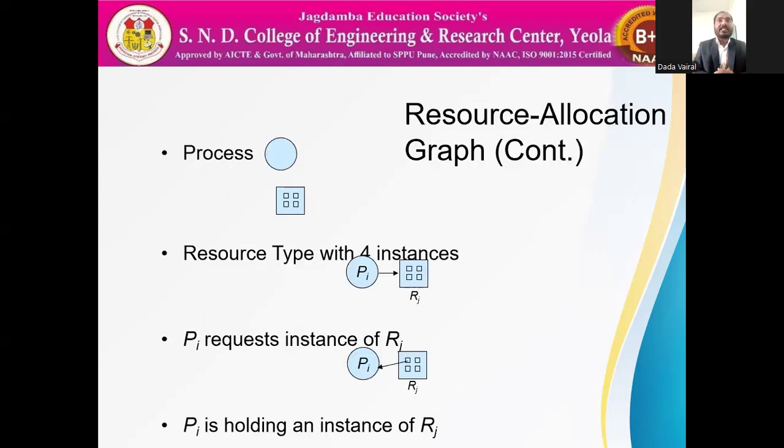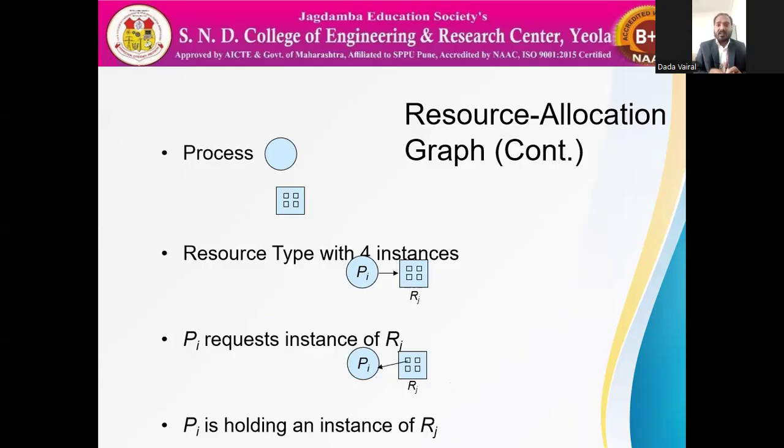The next is the resource allocation graph. Some attributes are there. Processes are shown in circular format. Resources are shown by squares, and the instances are shown by very small dots inside the resource.